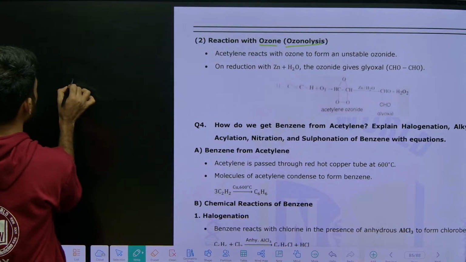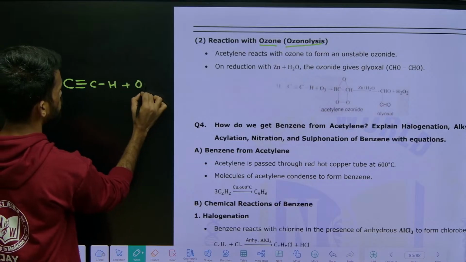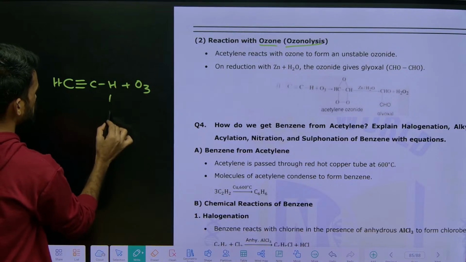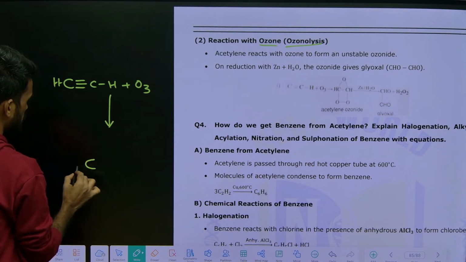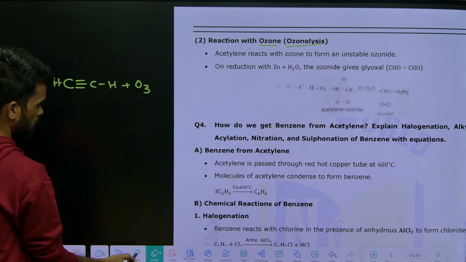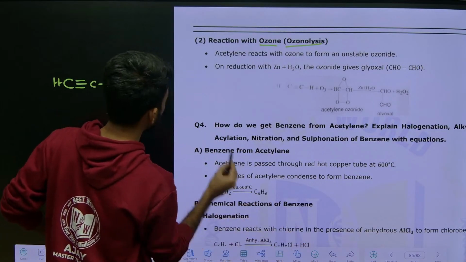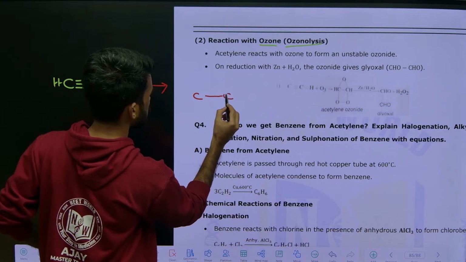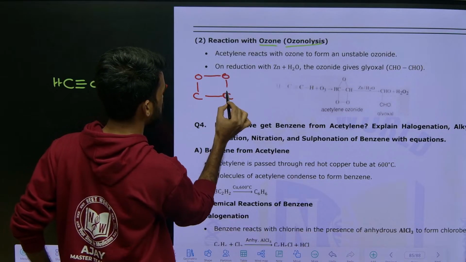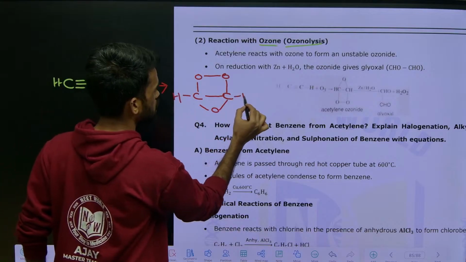See, take acetylene like this and add ozone, O3. Now what happens is, first it will form an ozonide. Write here C bond C, like previously we did with the ozonide in the alkenes reaction. Same like that, you can write here one hydrogen on this side and one hydrogen on this side also.